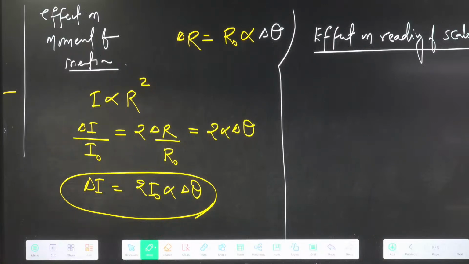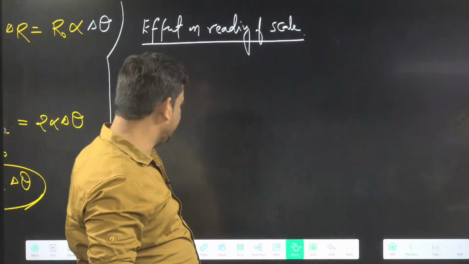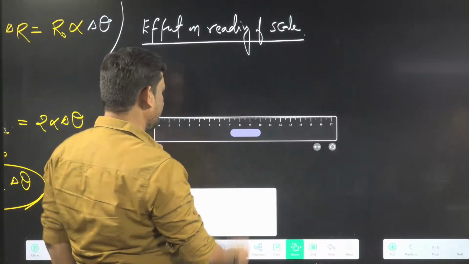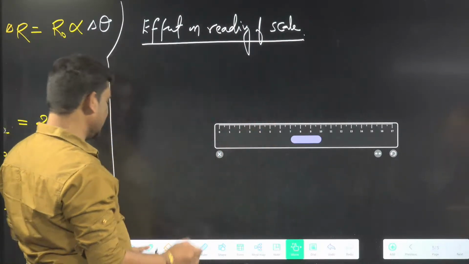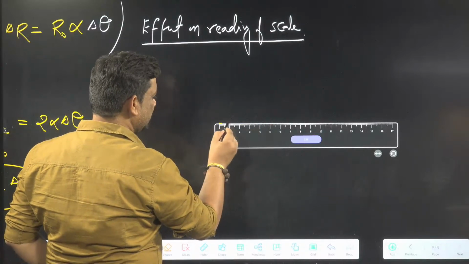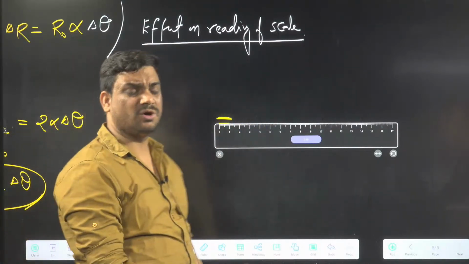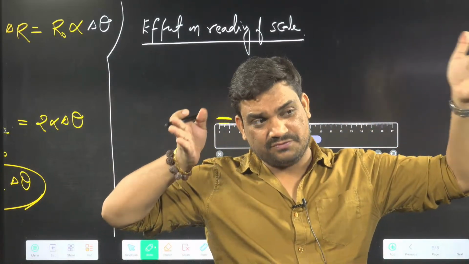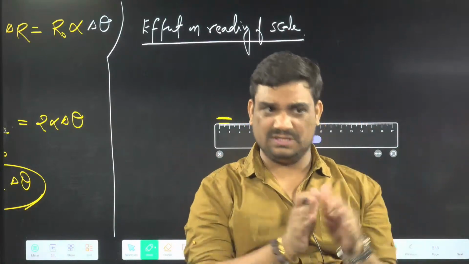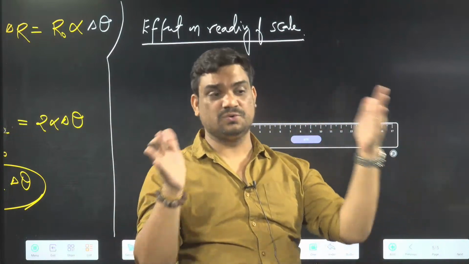Now, you know that the reading of a scale will also change. In the scale, like if a ruler is there, whenever we heat this scale, this is the 1 centimeter from here to here. So will this remain 1 centimeter always, or will this also change? If you heat, then the length will increase, and if you cool, then this will decrease. Clear? If you heat, it will increase, and if you cool, it will decrease.